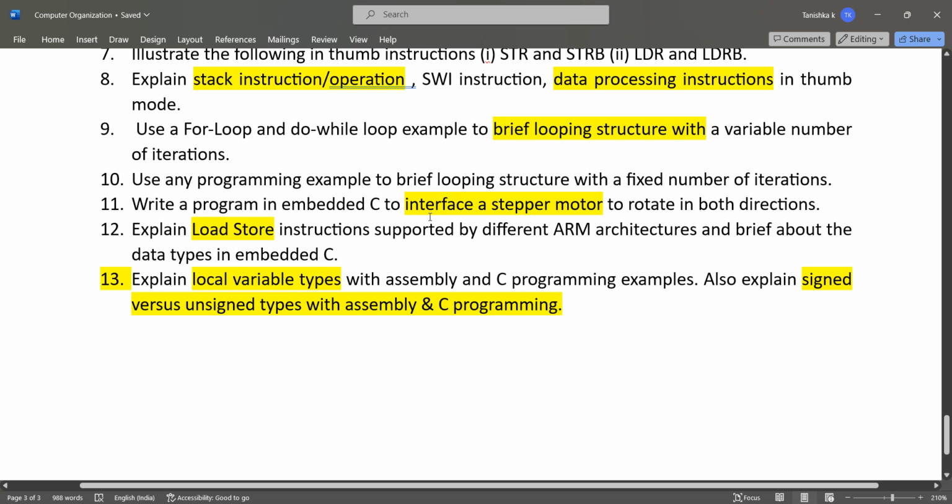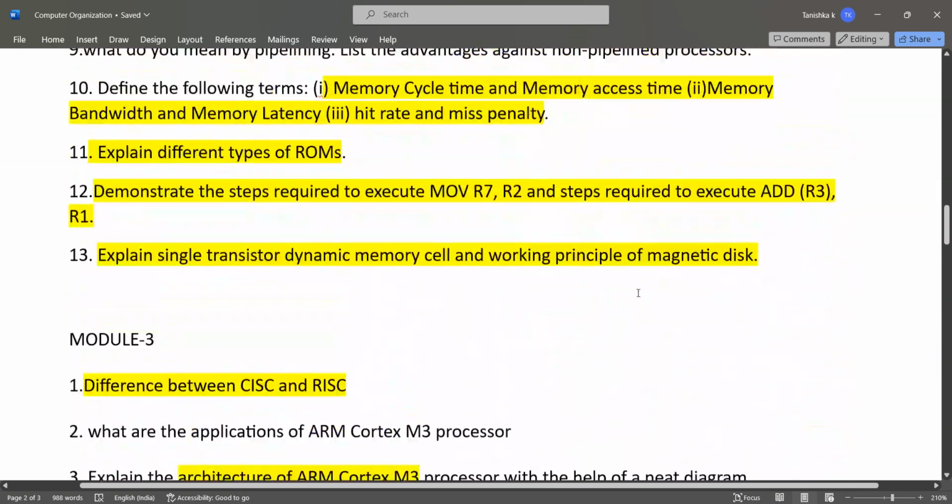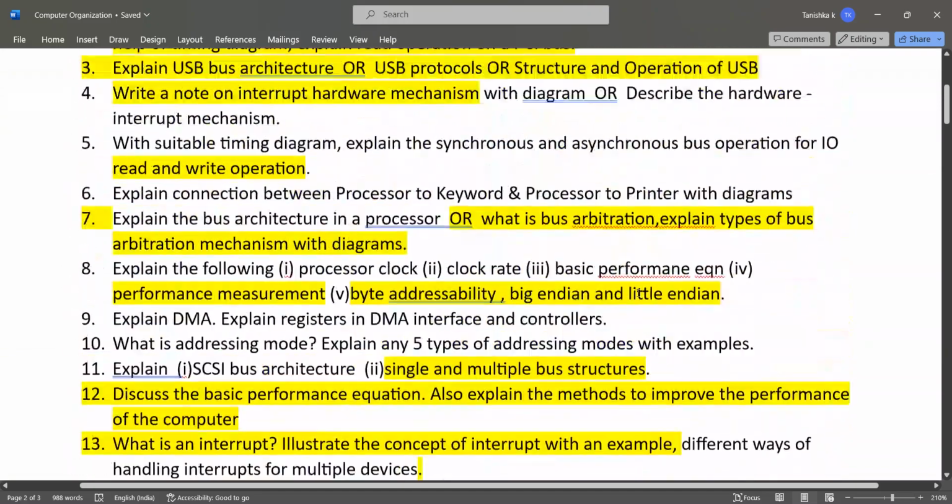Then program to interface a stepper motor, which will rotate in both directions, that is clockwise and anti-clockwise. Then explain the load store instructions supported by different ARM architectures, and explain local variable types. I also explain signed versus unsigned types with assembly and C programming. So see, all these questions are very important. Please study all the questions.